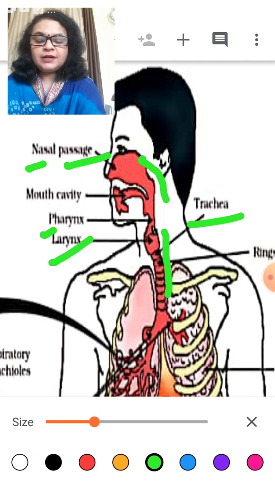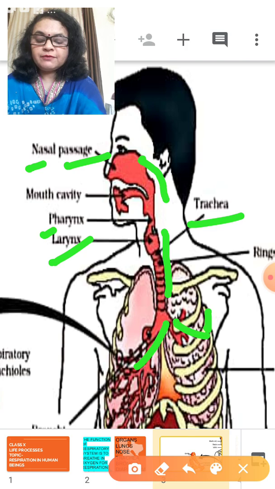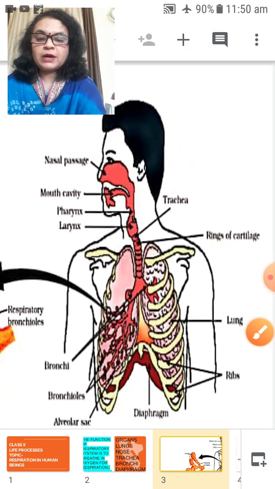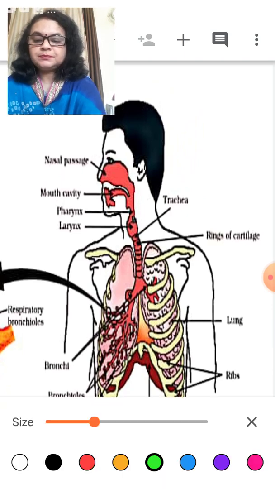After the trachea, the oxygen enters the lungs through the divided tube which is called bronchi. Here you are more clear with the structures.